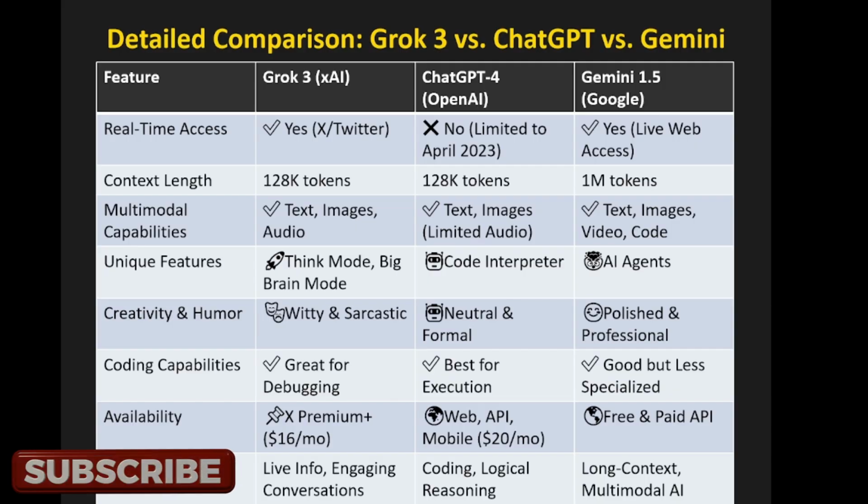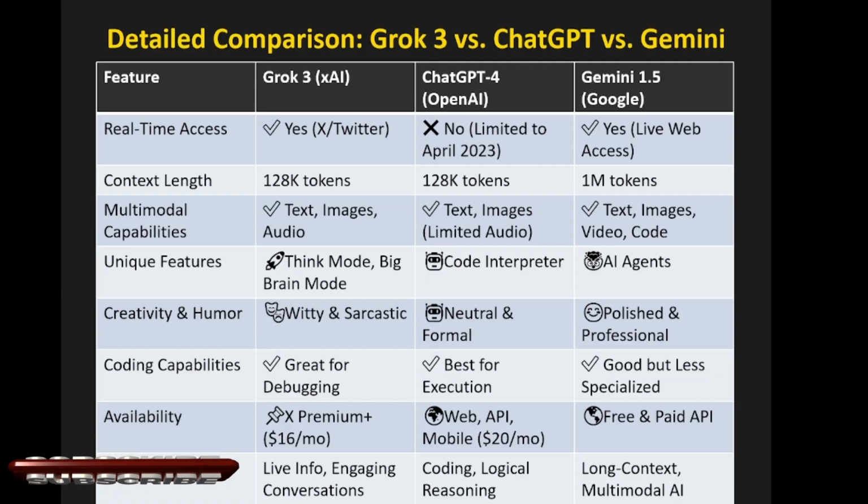Now context length, this is the important one. Context length means 128k tokens in Grok 3, 128k tokens in ChatGPT also, but in Gemini 1 million tokens. It's huge actually, right? And multimodal capability means Grok 3 can accept text, images, audio. ChatGPT also accepts text, images, but is limited on audio. Whereas Google Gemini accepts text, images, video, and code as well, right?